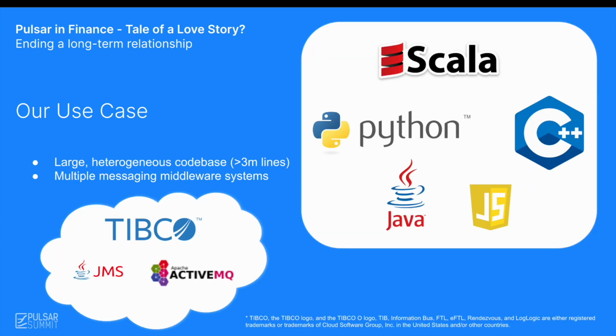To complicate things further, our platform inside has a heterogeneous code base, as you would expect from a system that has been around for over 3 decades. We have at least 5 languages, not counting smaller additions, and integrations with a lot of other systems using a range of messaging middleware. As an example, our system has to be able to communicate over various implementations of JMS like EMS, ActiveMQ for example, and countless protocols.